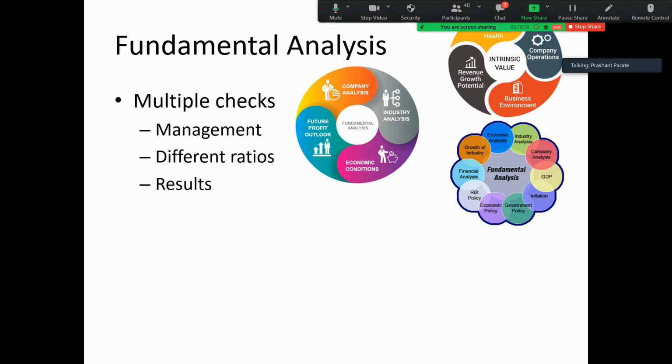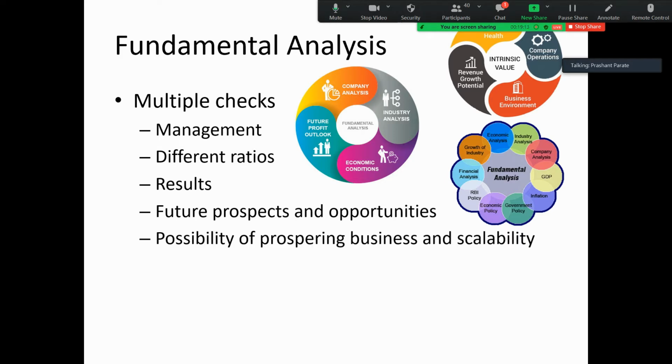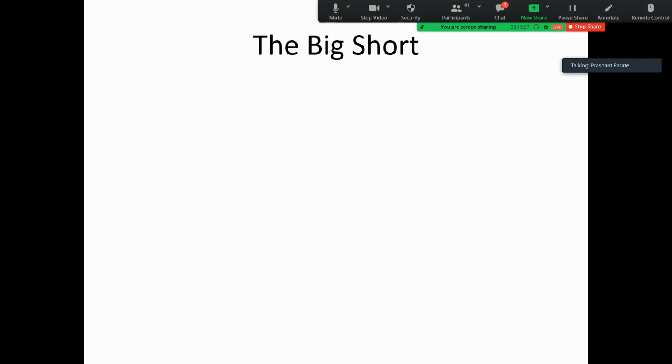Then there are results, quarterly results and annual results, which come every 3 months and every year, and these results are checked by many fundamental analysts. Then future prospects and opportunities of the business of this company, whether the business will prosper and whether it is scalable, and lastly a ground reality check. So there are many things which need to be tested.